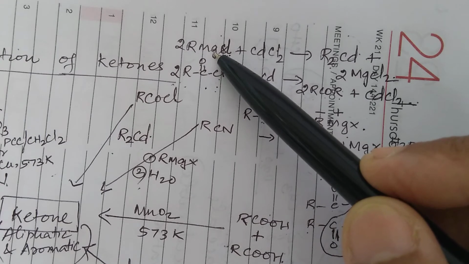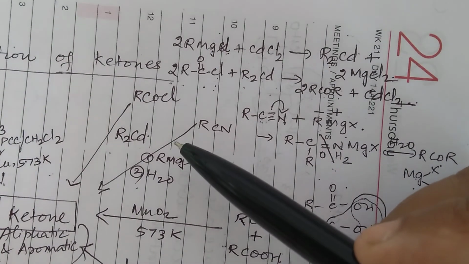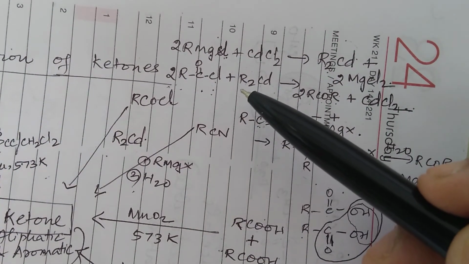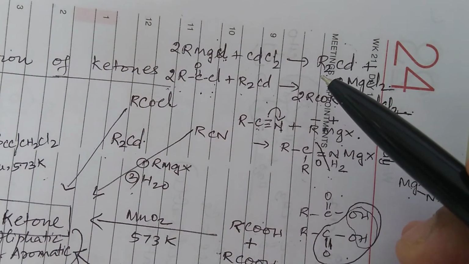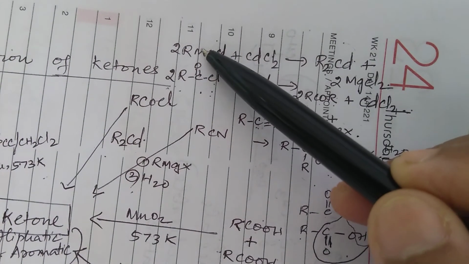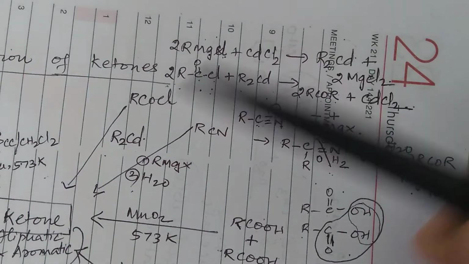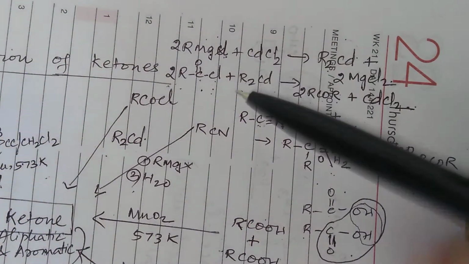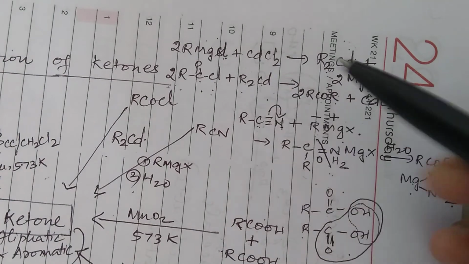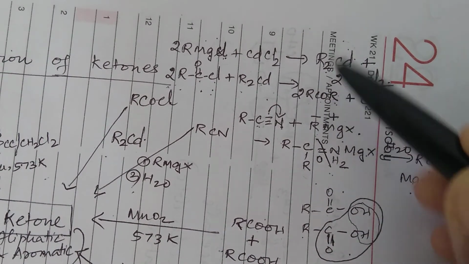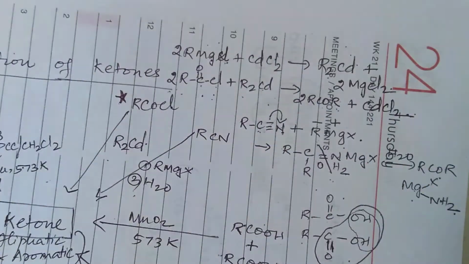Recollect your memory of what you studied under the alcohol chapter. Formaldehyde with RMgX followed by hydrolysis will give you primary alcohol. Any other aldehyde with RMgX followed by hydrolysis will give you secondary alcohol. And ketone with RMgX followed by hydrolysis will give you tertiary alcohol. So the ketone that forms reacts immediately with RMgX to give tertiary alcohol. It will not stop with ketone. That ketone will further react with RMgX. Is that clear? That is why we are converting it into R2Cd first, so that you are able to get a ketone which will not revert back to any other product. Okay, so this is a very important reaction, right?